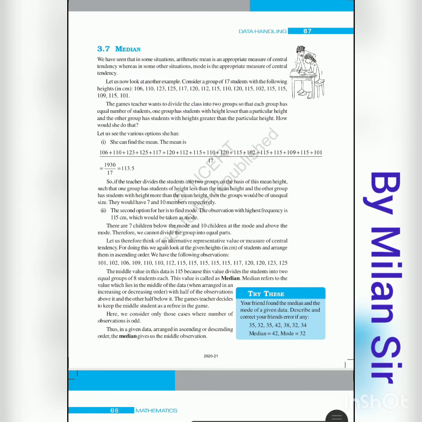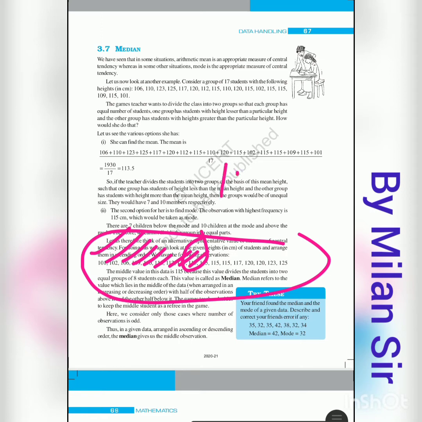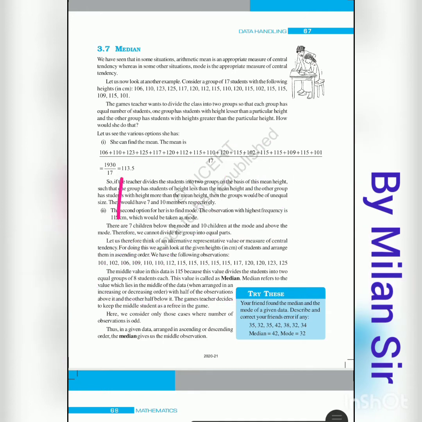Sorry students, here it is not as per the ascending order. First of all, you need to arrange this data as per the ascending order. Right, here we have the ascending order. So first, second, third, fourth, fifth, sixth, seventh, eighth, ninth. So the ninth observation is 115, so 115 is the median. We need to find exactly the middle value, and for that, first of all, we need to arrange the data in ascending or descending order. After that, the formula for median M is equal to (n plus 1) by 2 th observation.